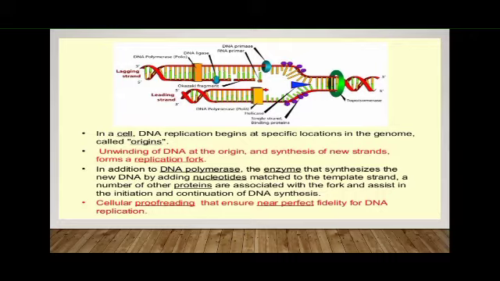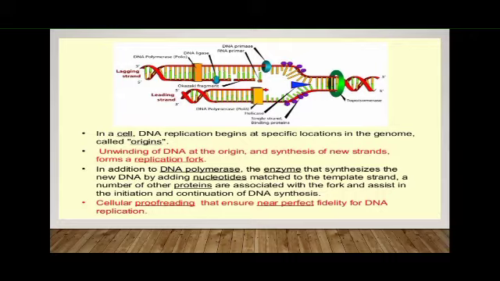The replication origin of E. coli, a prokaryote, consists of a unique origin of replication, the ORI C locus, a 245 base pair segment.